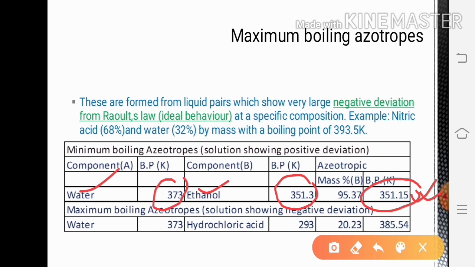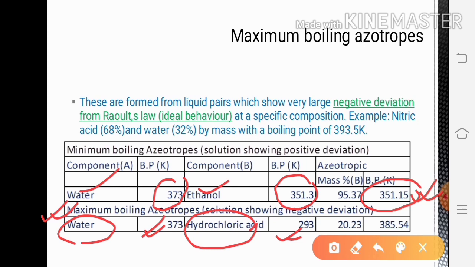Similarly, in case of maximum boiling azeotropes, that is, the solution showing negative deviation, the example we have taken is water and hydrochloric acid. Pure water's boiling point is 373 Kelvin. Hydrochloric acid's boiling point is 293 Kelvin. But it forms an azeotropic mixture at a composition where the percentage of HCl will be 20.23%.